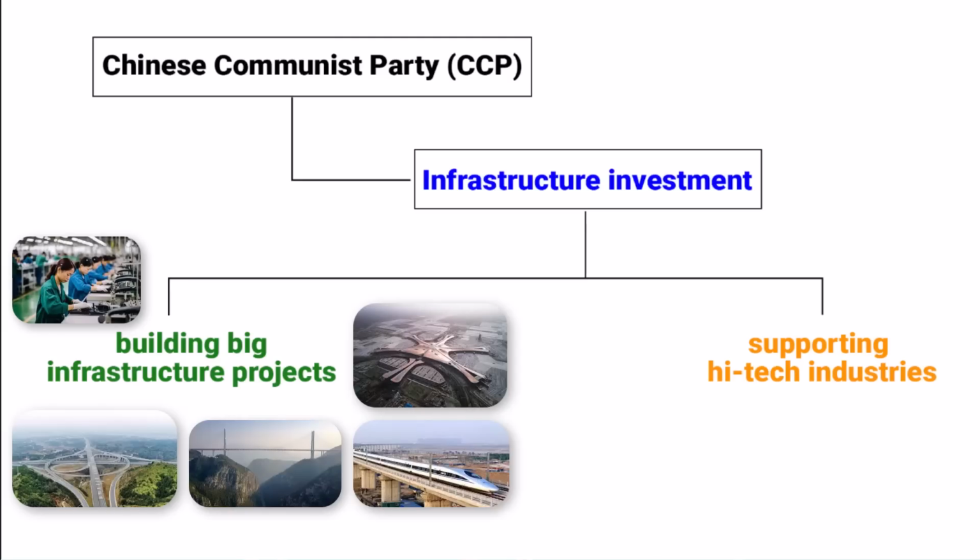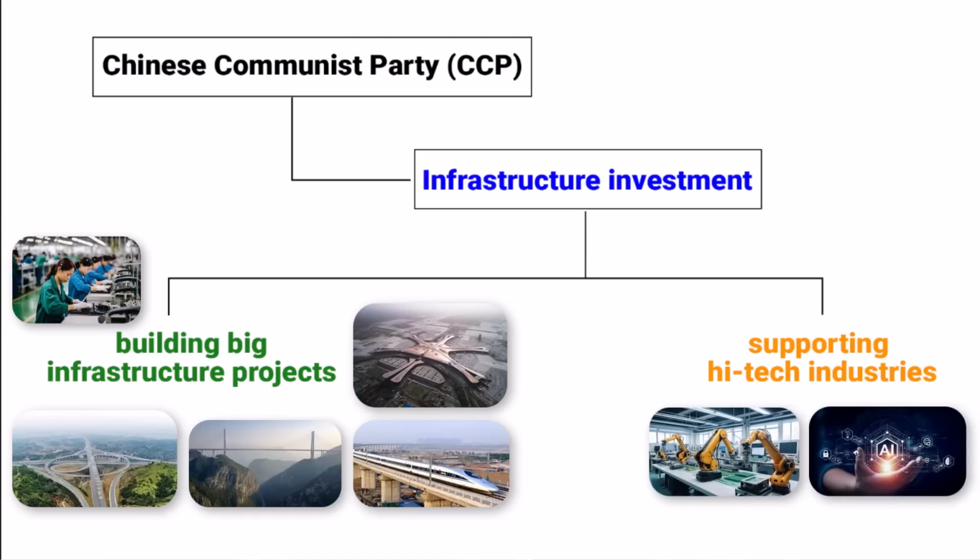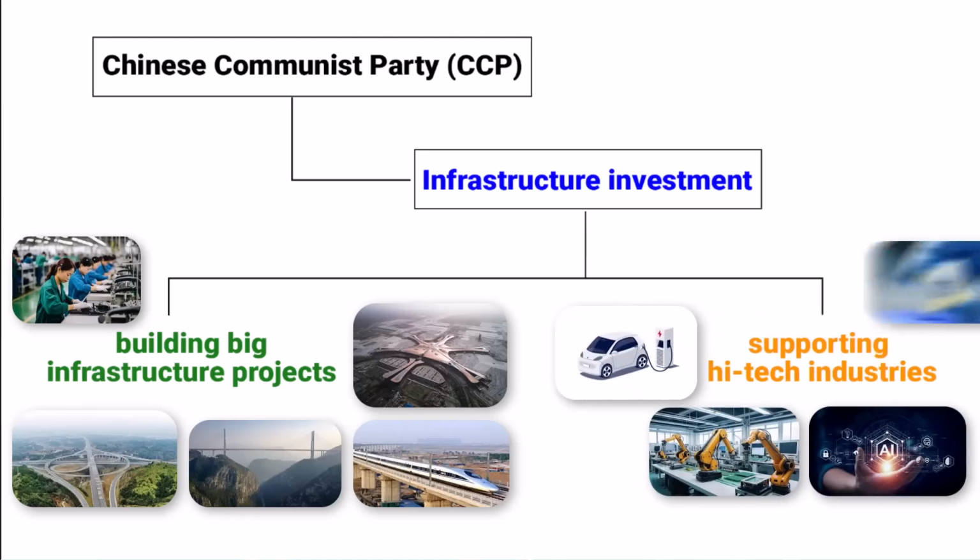I also spoke about supporting high-tech industries. It is common knowledge that the Chinese government is investing in advanced technologies like robotics, artificial intelligence, electric vehicles, and semiconductors, that is chips used in electronics. These industries are super important because focusing on cutting-edge technology keeps you way ahead in the global market. High-tech industries are the future of the economy, and investing in them now ensures long-term success.